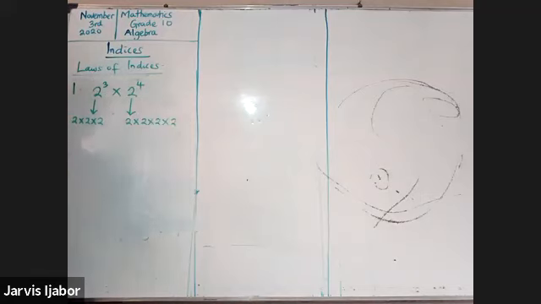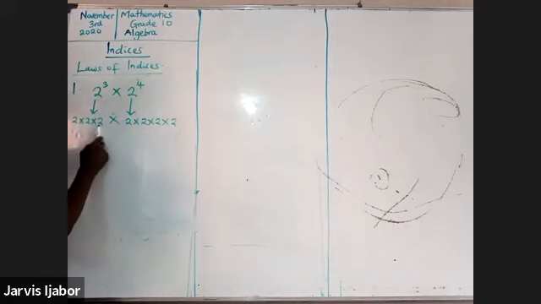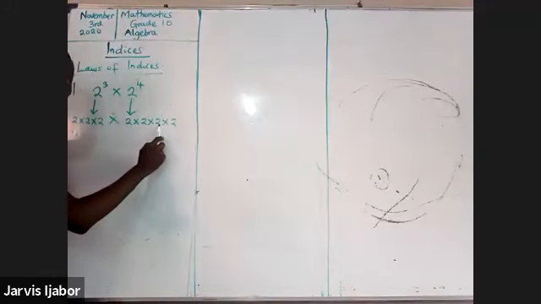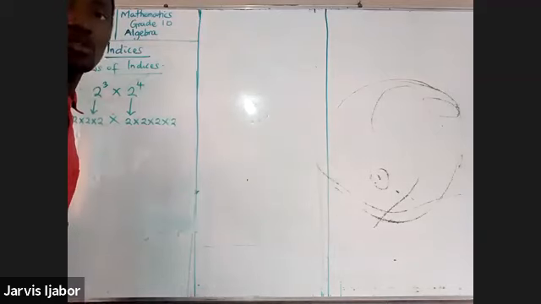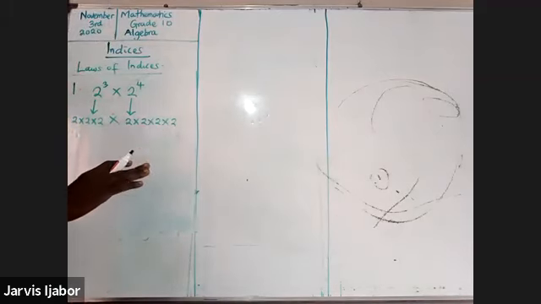Is that not? All multiplied together. So let's count. How many 2's have I used so far? 1, 2, 3, 4, 5, 6, and what? 7. So I've made use of 7 2's.